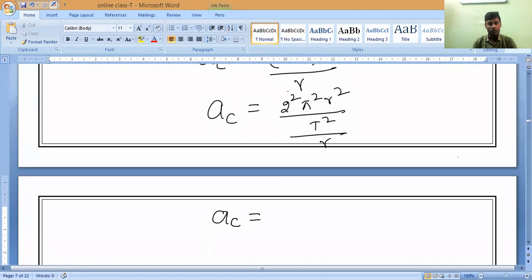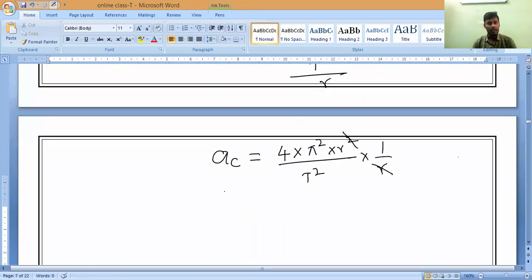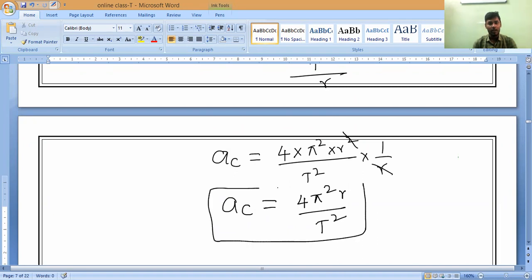Acceleration is equal to, 2 squared means how much? 4 pi square r square divided by t square, into 1 by r. Now r square and r will get cancelled. Understand? So now centripetal acceleration is equal to 4 pi square r divided by t square. This is the formula for calculating acceleration.